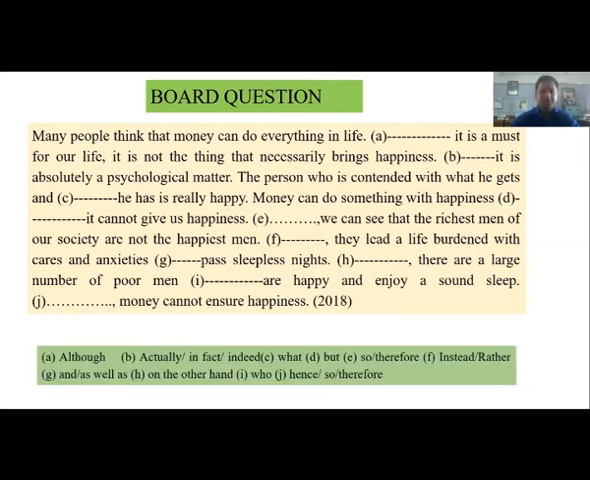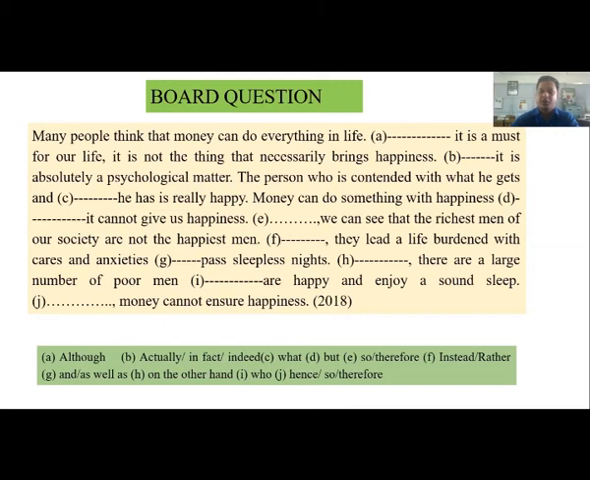of this good question. First one is although. Many people think that money can do everything in life. Although it is a must for our life, it is not the thing that necessarily brings happiness. B, actually, in fact, indeed, it is absolutely a psychological matter. The person who is contented with what he is and what he has is really happy.